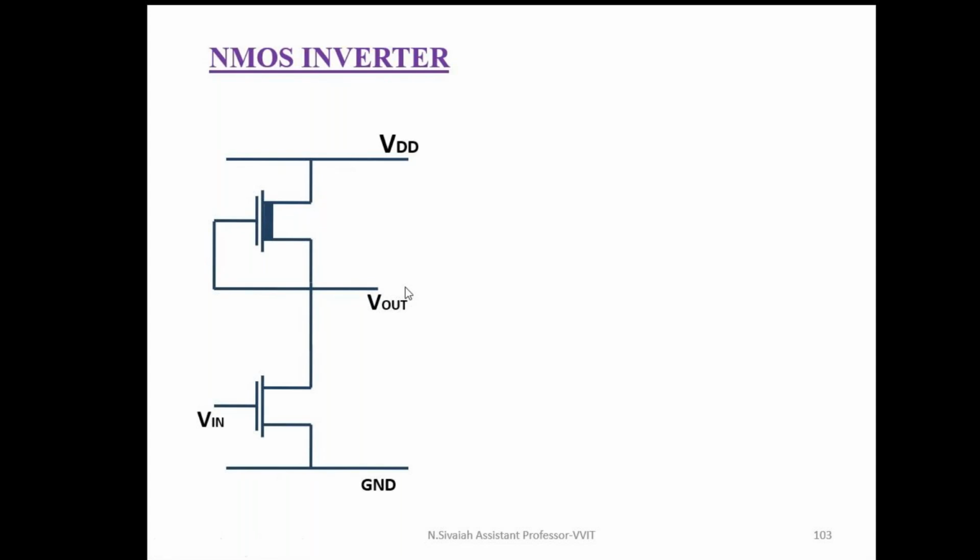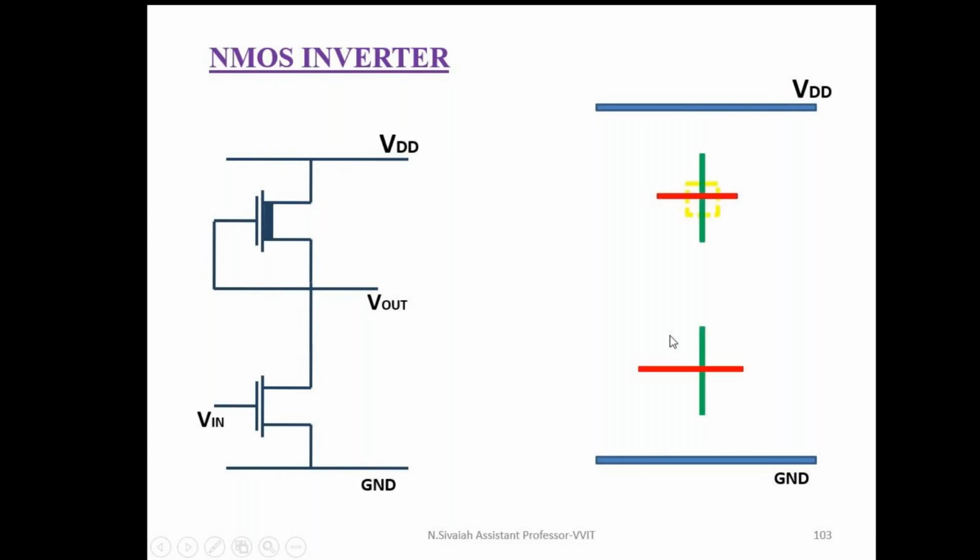Now I am going to draw the stick diagram for this NMOS inverter. First, draw the two metal lines with blue color, providing sufficient space between them. This is the ground terminal, this is the VDD terminal. The next step is forming a transistor. Whenever N diffusion crosses a polysilicon, it forms an NMOS enhancement mode transistor. Polysilicon crossing an N diffusion with implant shows it is a depletion mode transistor. The second step is forming a transistor, and the third one is making the contacts.